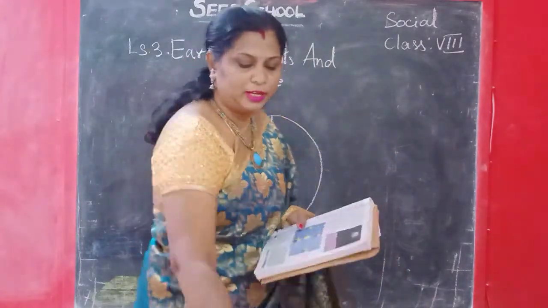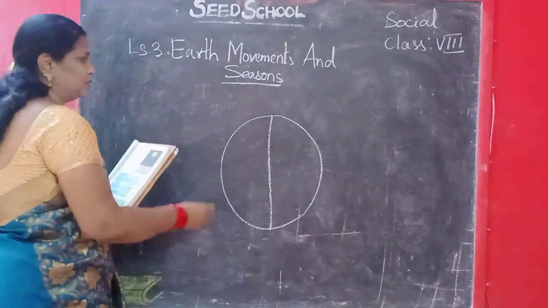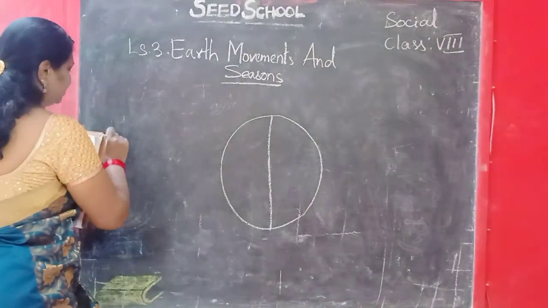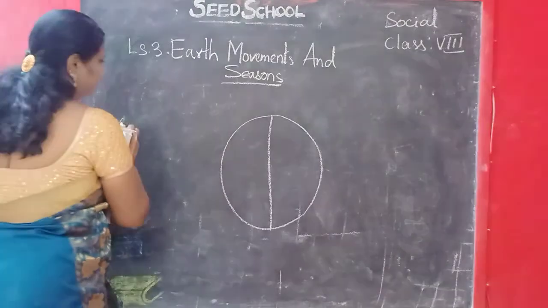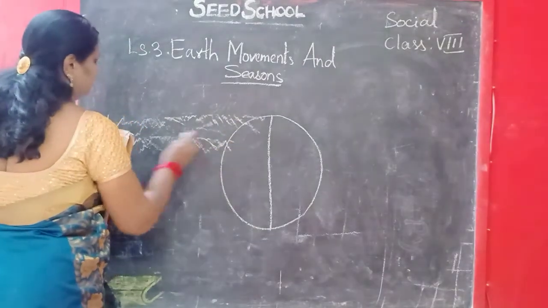So when it is rotating, okay children, for example, the sun is here and the rays are falling like this.